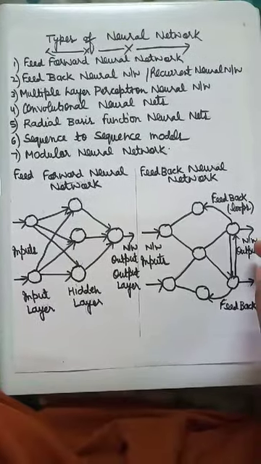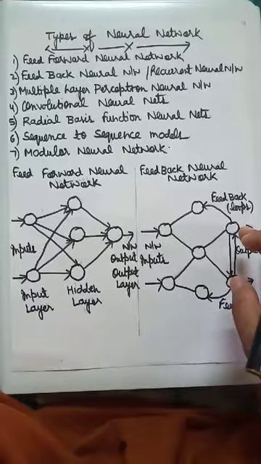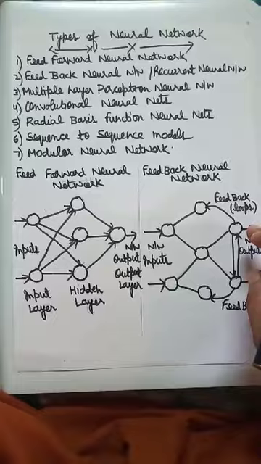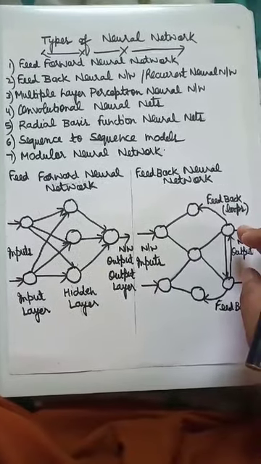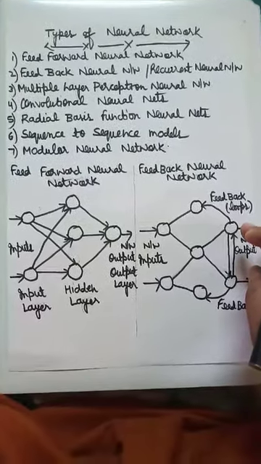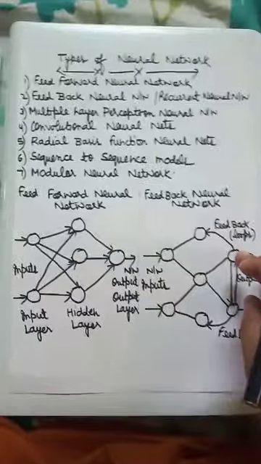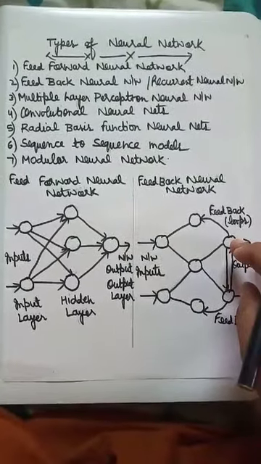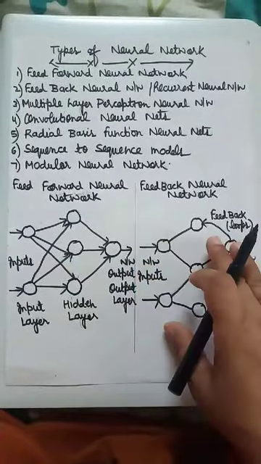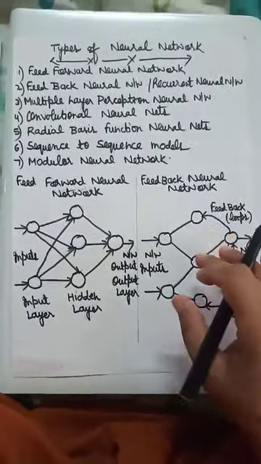Hello everyone. Today we are going to discuss the types of neural network. In the previous two lectures we have discussed the introduction of artificial neural network and the concept of artificial neurons based on the concept of biological neurons. So today we are going to discuss the types of neural network. There are basically 7 types of neural network. In this lecture, we focus mainly on two networks, feed-forward neural network and feedback neural network. The rest of the neural networks we will discuss in the next lecture.